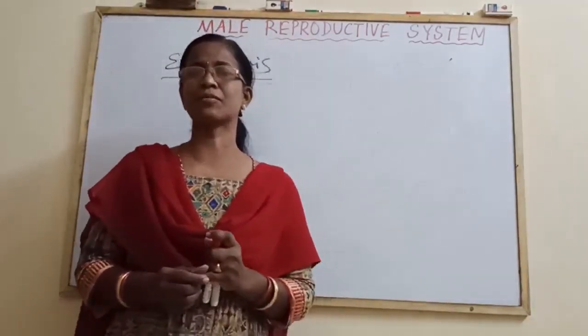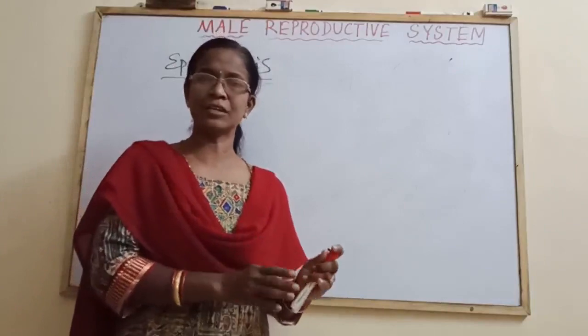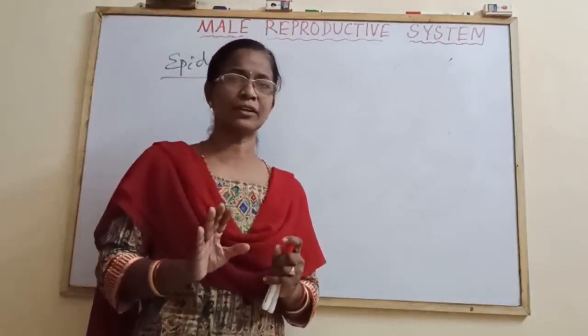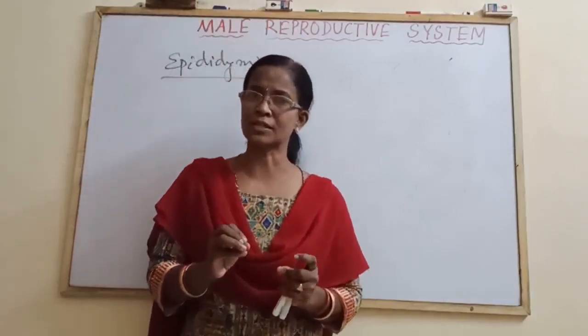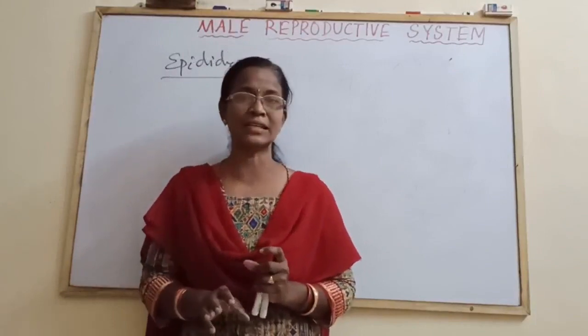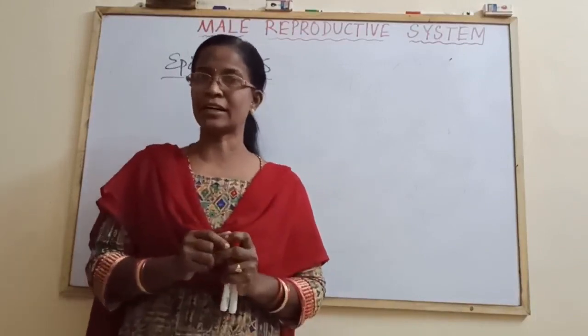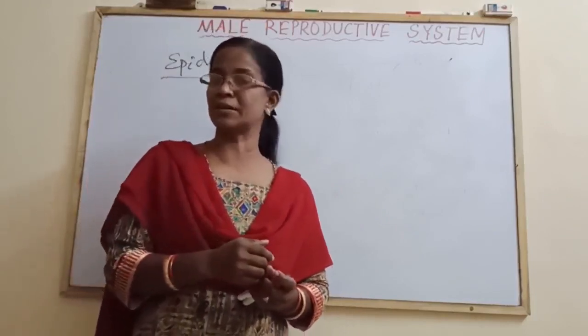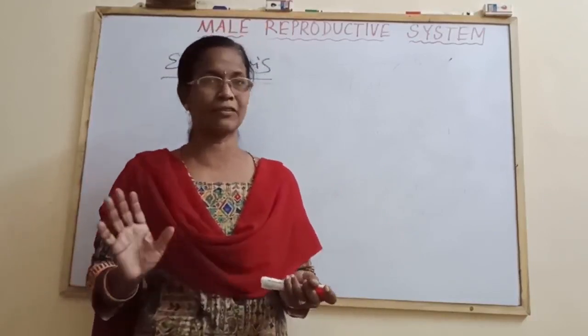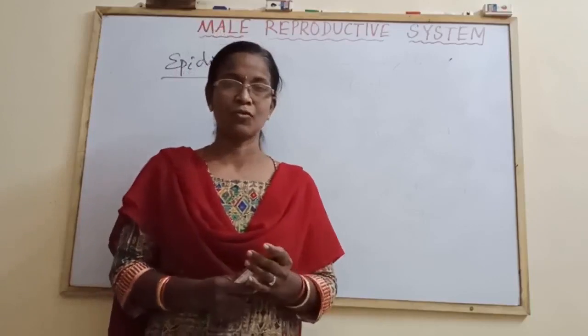After vas deferens come to the ejaculatory ducts. Individually, structure and functions. The duct of the prostate gland, the duct of the seminal vesicles, and the duct of the vas deferens unite to form the ejaculatory duct. It is for the ejaculation and release of the semen. Semen is nothing but the sperm containing fluid. After the ejaculatory duct, what is the next part?